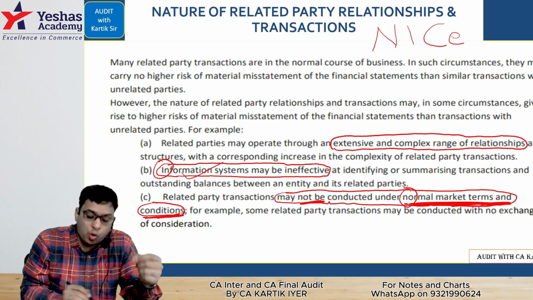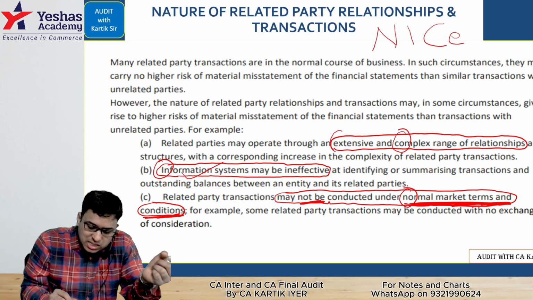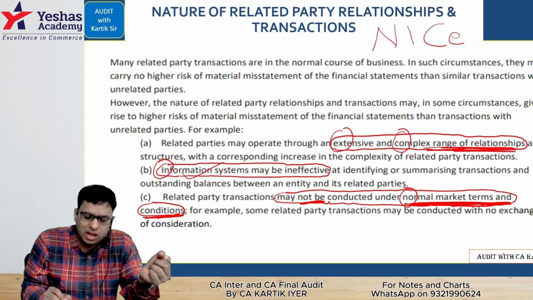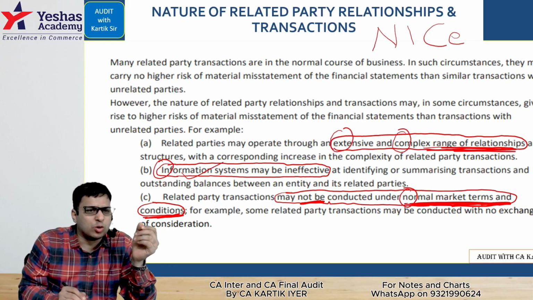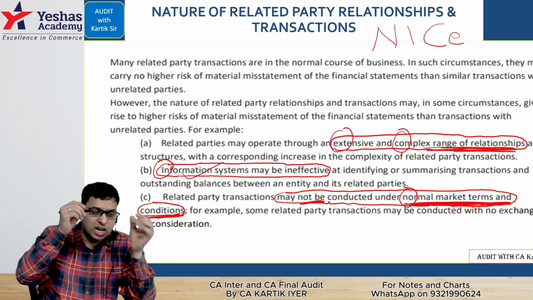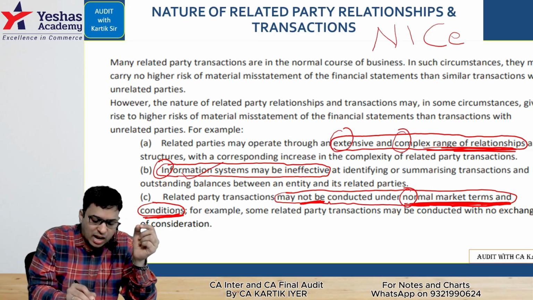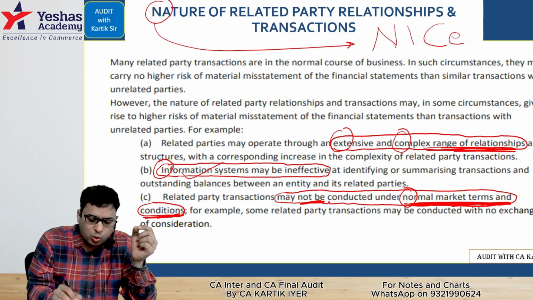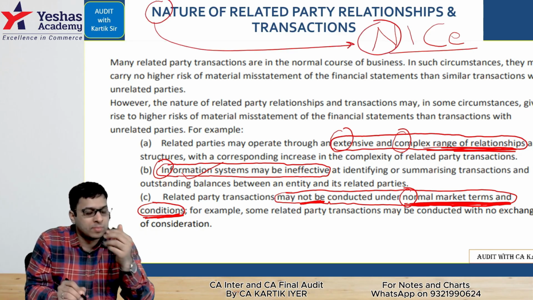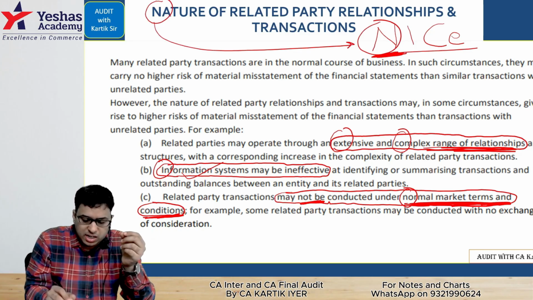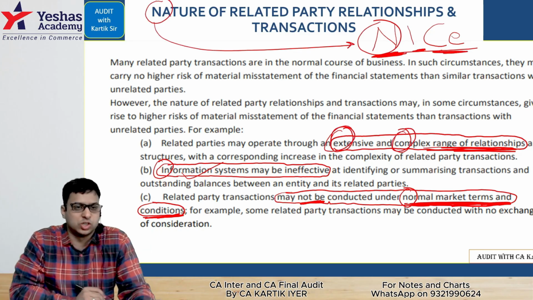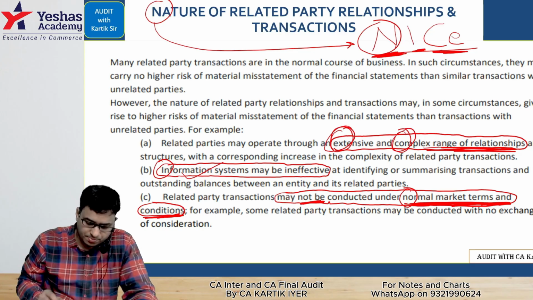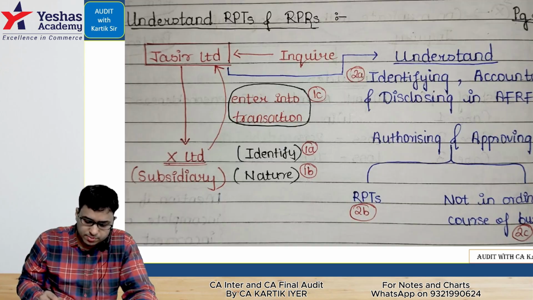And third, a complex and extensive range of relationships can be there, which can make it very difficult for the auditor to check. That the auditor has to keep in mind. So related party transactions, the nature of that is, remember, nature N, and remember the code NICE also starts with N. So N is normal market terms and conditions, I is information system, and C is complex and extensive range of relationships. Are you there with me? Yes or no? Simple. Let's go further.